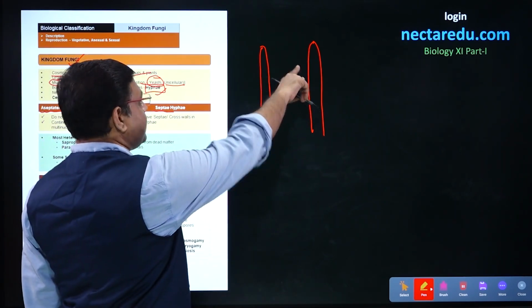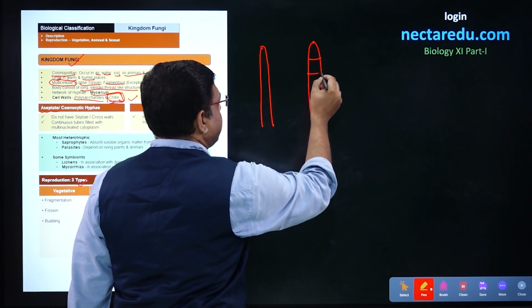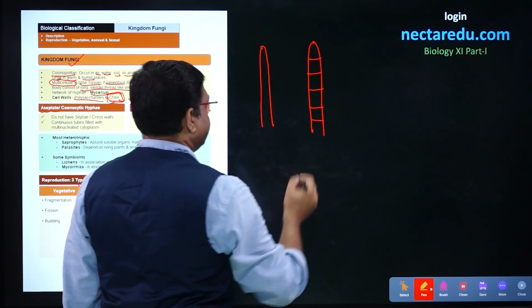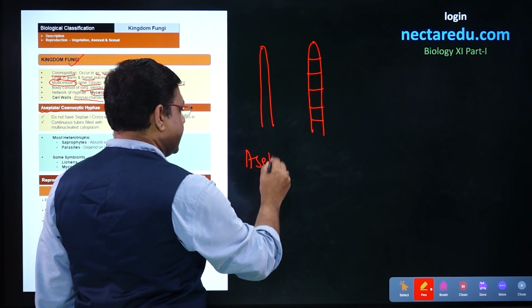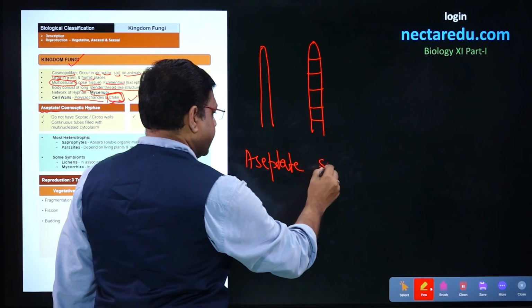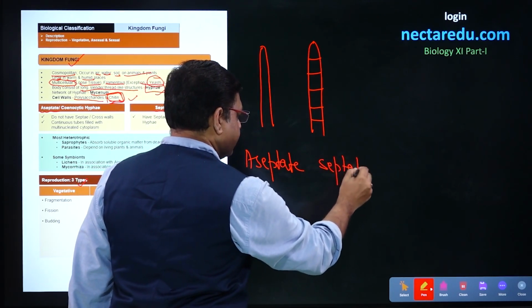But in the case of septate, there will be septae or cross walls present. So, this first is aseptate hyphae and this is septate hyphae.